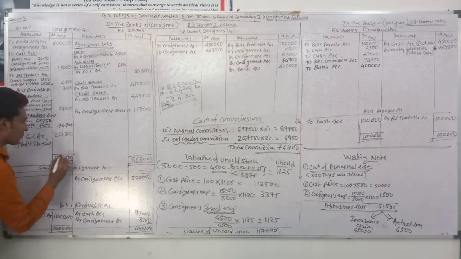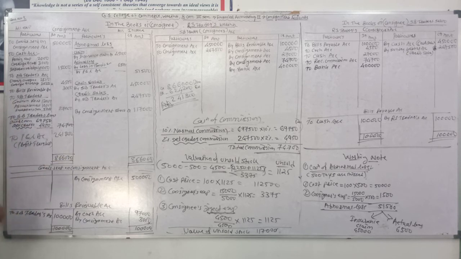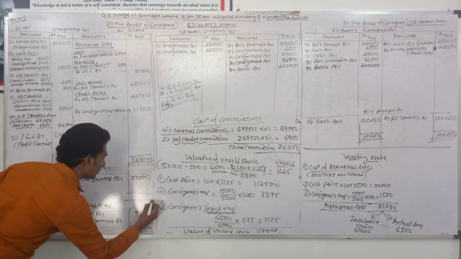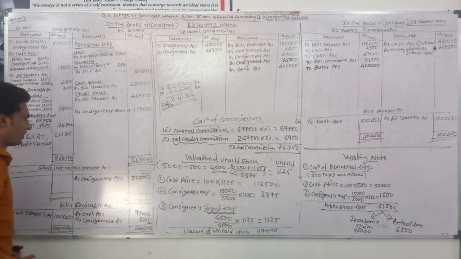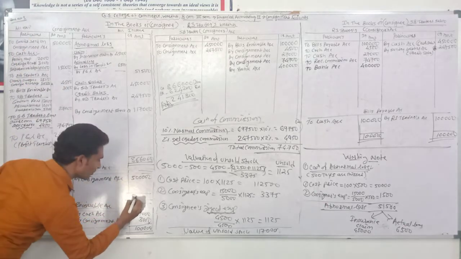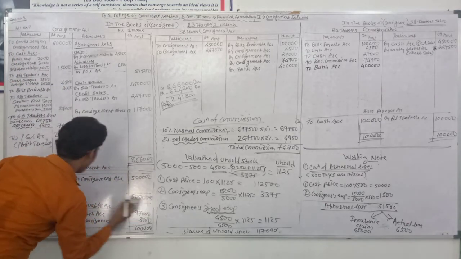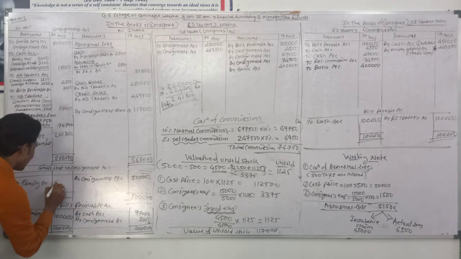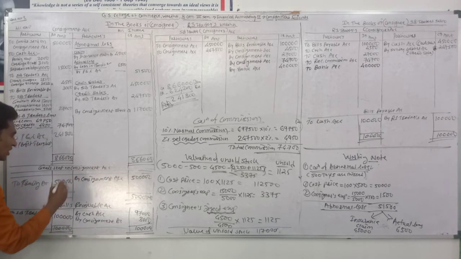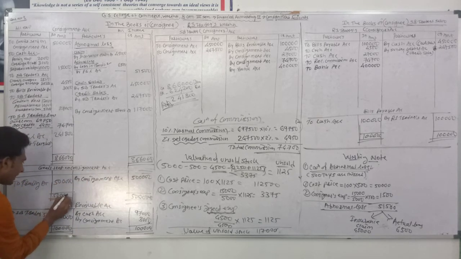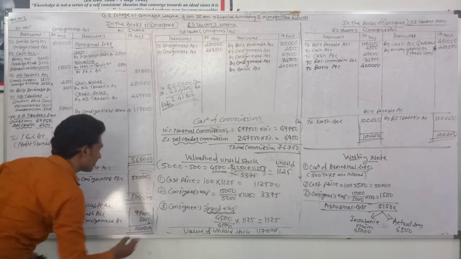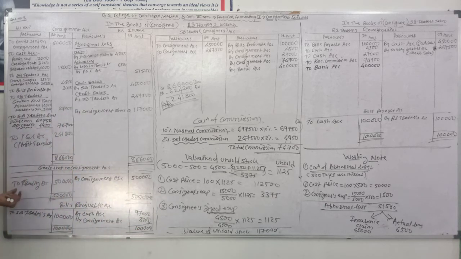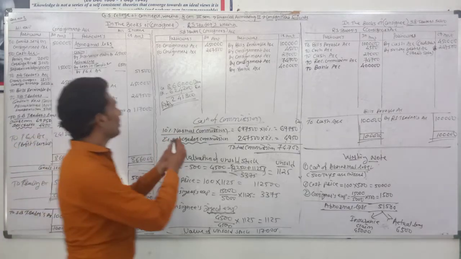8,66,000. Okay. Close. This amount of goods sent on consignment is transferred to the trading account. Credit side total 5 lakh, debit side to trading account. At the end of the financial year, the balance of goods sent on consignment account is written at the credit side or transferred to the credit side of trading account. For that, the journal entry is: goods sent on consignment account debit, trading account credit. This account also closes.